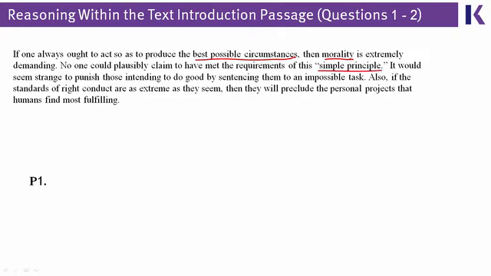We then get the introduction and the explanation of this concept of the simple principle. The simple principle being what was mentioned in the first sentence. People should act as to produce the best possible circumstances. But it's clear from this first paragraph that the author is already pretty conflicted about this simple principle. The author says in the very first sentence that it means morality is extremely demanding.